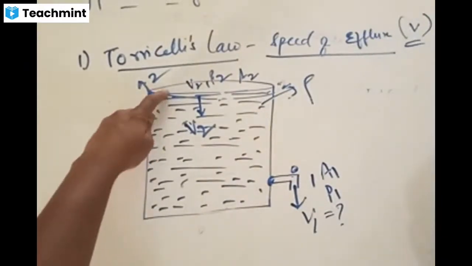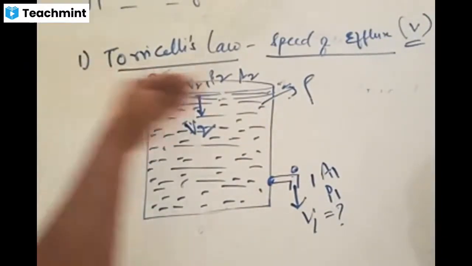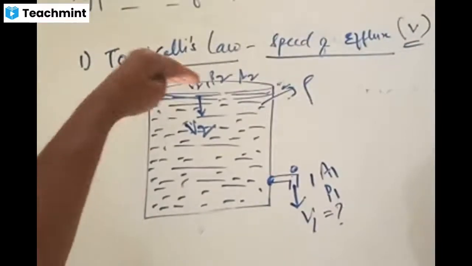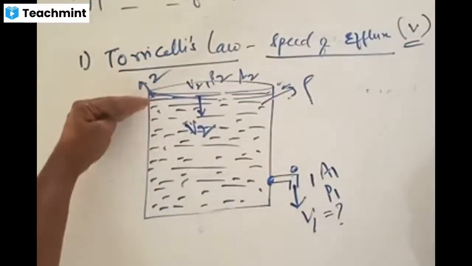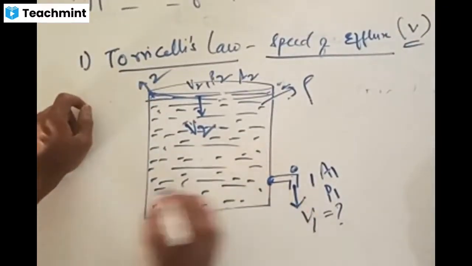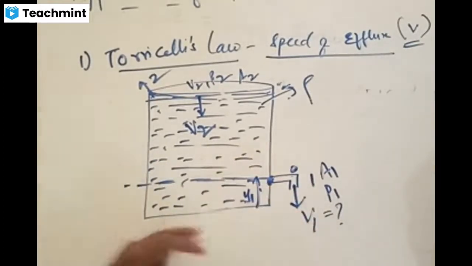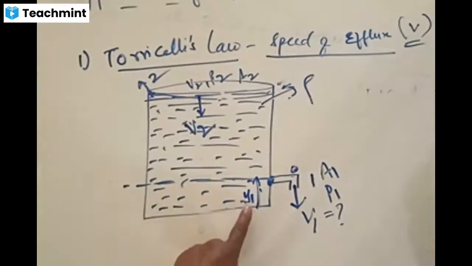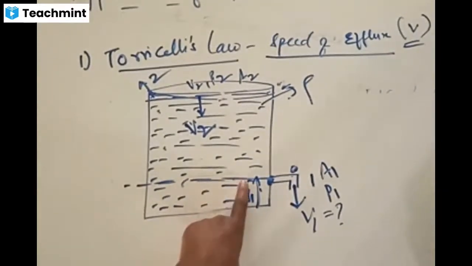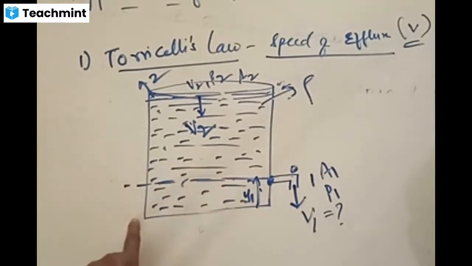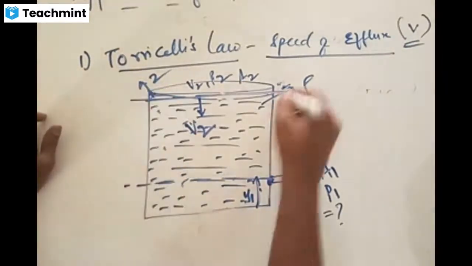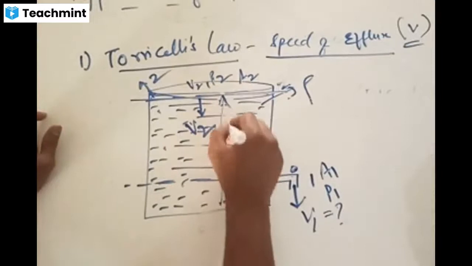One is the open tank: the moment you open the lid, you will find that open surface, and water is initially up to this height. Let this be a height Y1 from the bottom surface of the tank. The tap is present at a height of Y1 from the bottom surface of the tank, and water is filled up to a height of Y2 from the bottom surface.